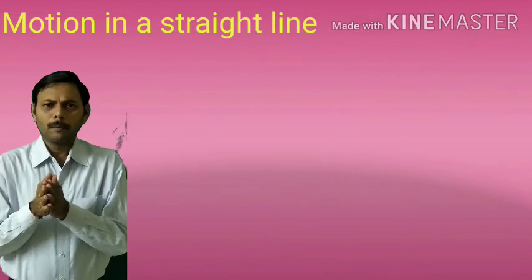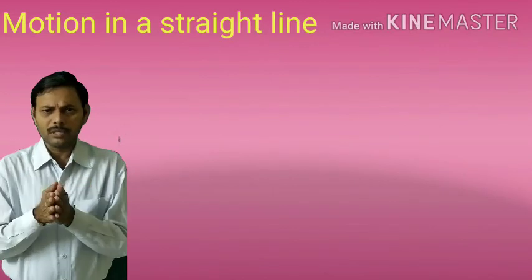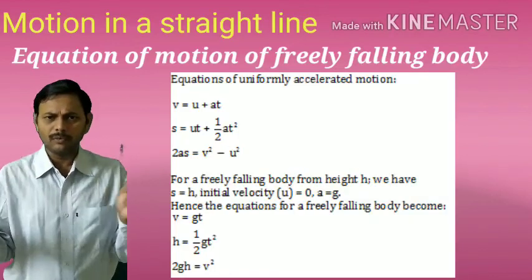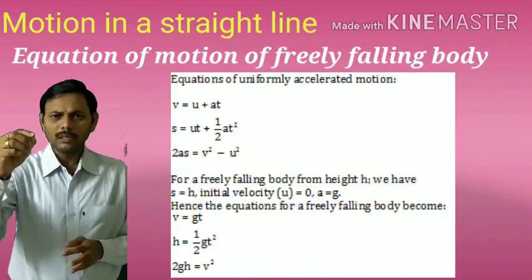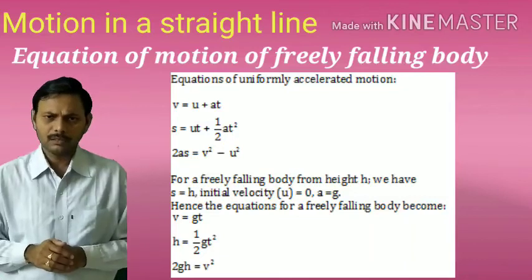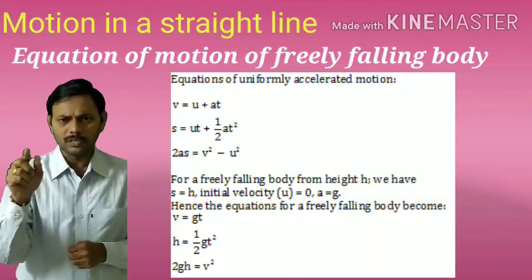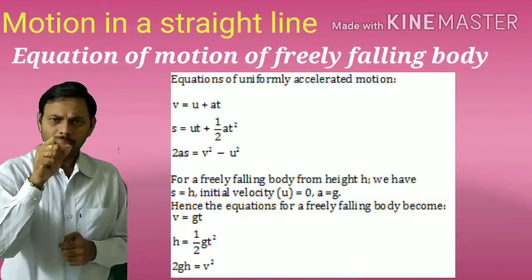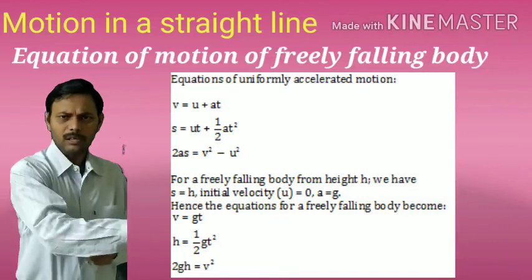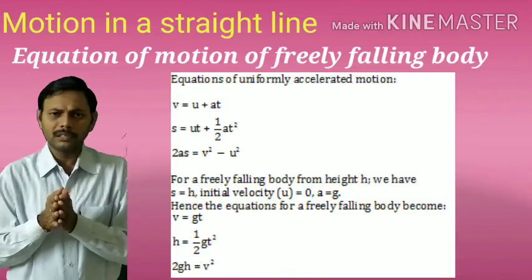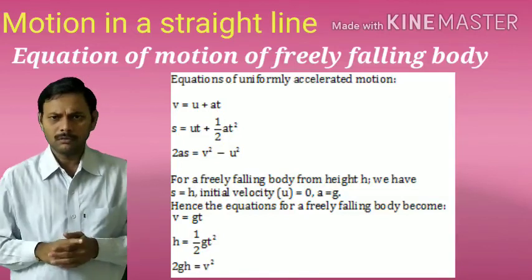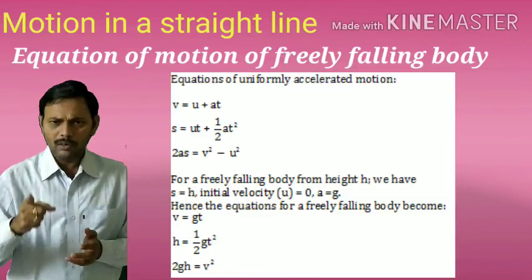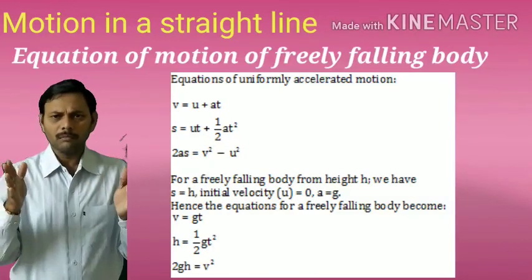So finally, the equation of motion of a freely falling body. Freely falling bodies means they start from rest. Starts from rest means u is equal to 0, and they fall down with an acceleration exactly equal to the acceleration due to gravity, let it be small g. So here the changes are u becomes 0 and a becomes g. Replace these two in the known four equations of motion with uniform acceleration.